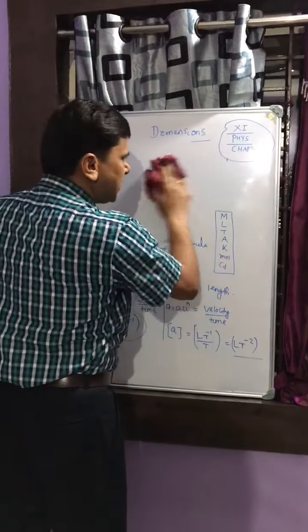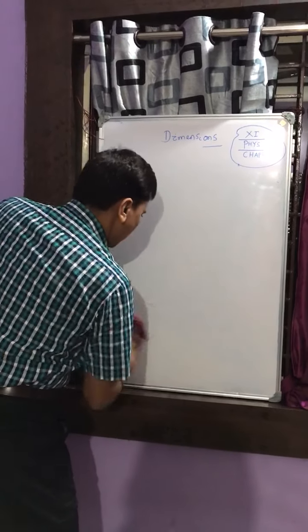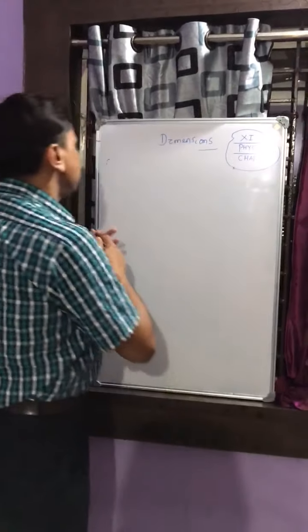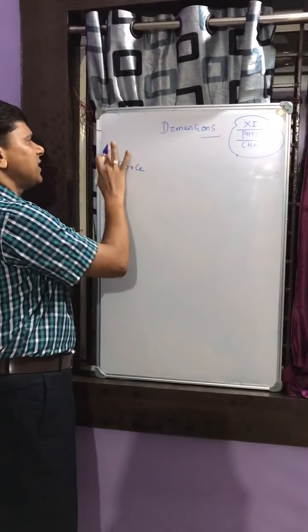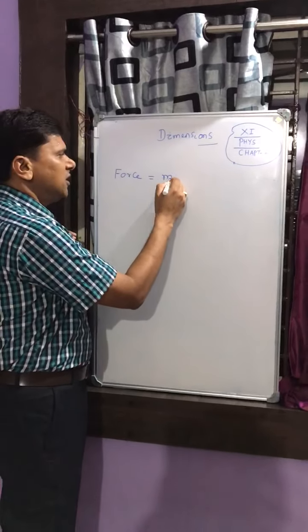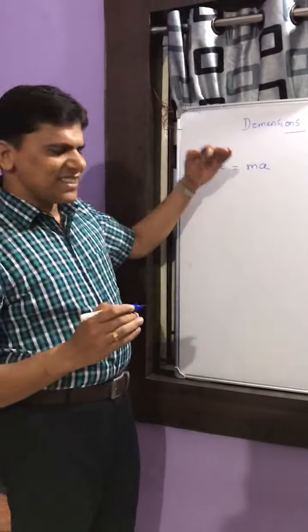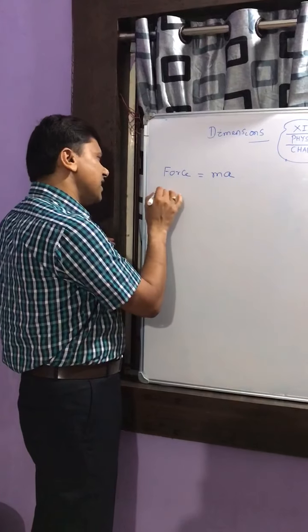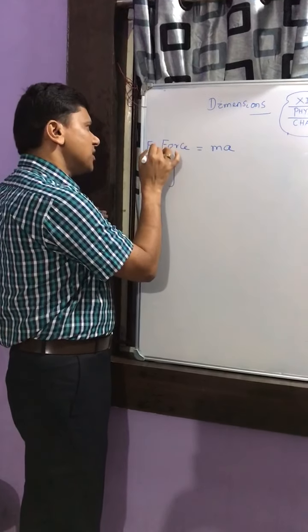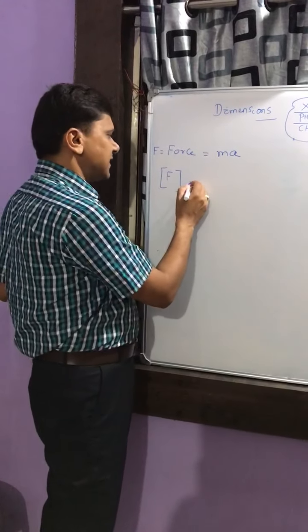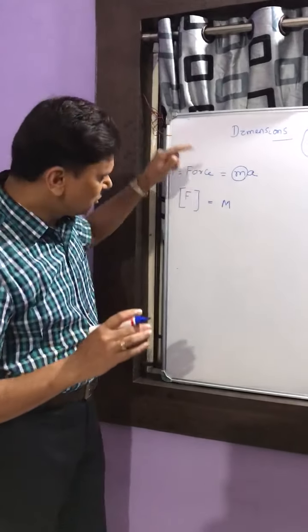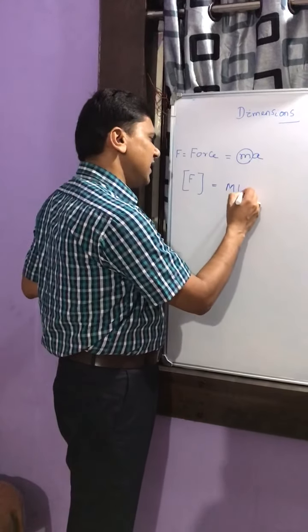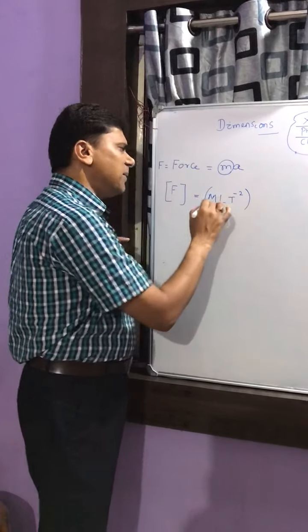Similarly, if we find the dimensional formula of any other physical quantity, we proceed like this. Suppose I want to find the dimensional formula of force. First I write the formula for force: mass into acceleration. The force is F, but the dimensional formula is given by this. The small m is mass, so capital M is used, and the acceleration is LT^-2.